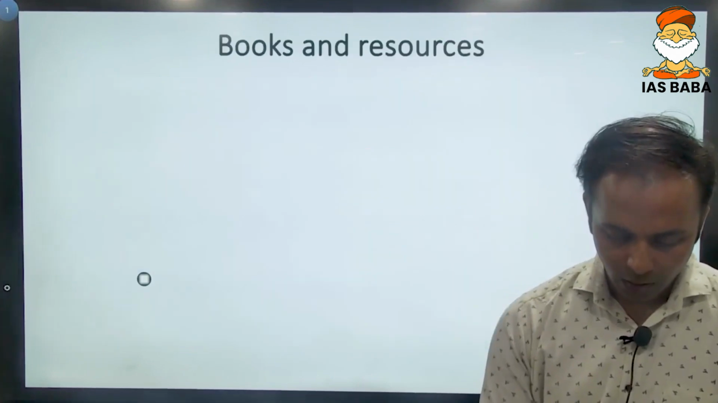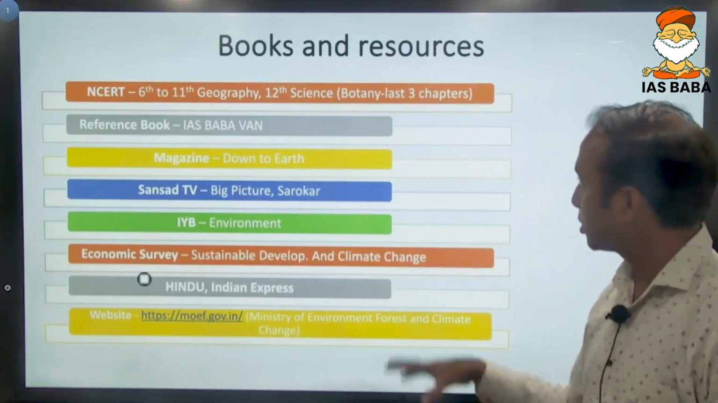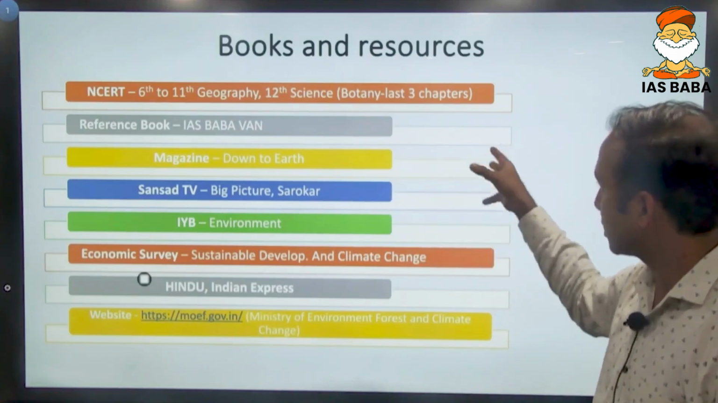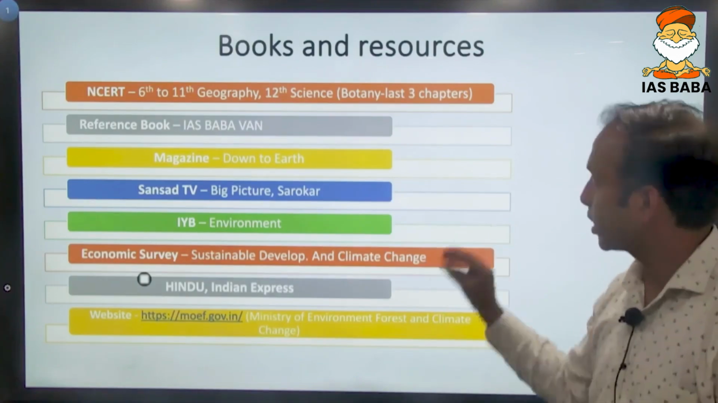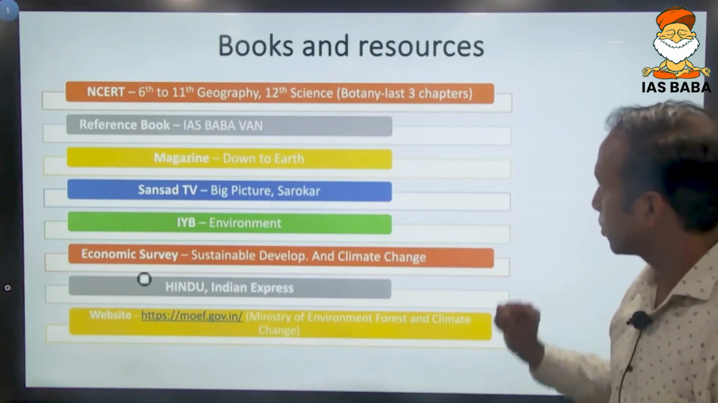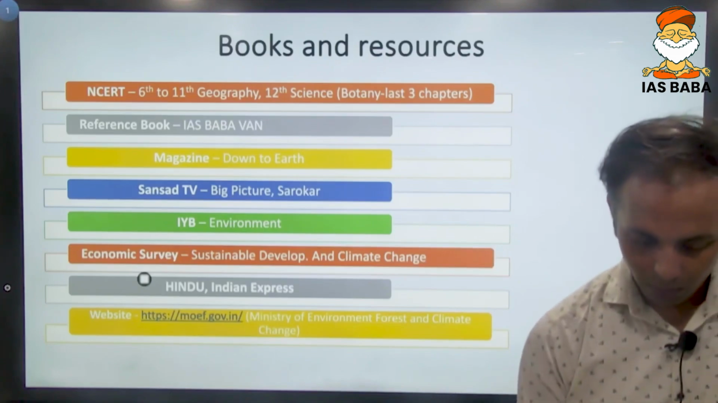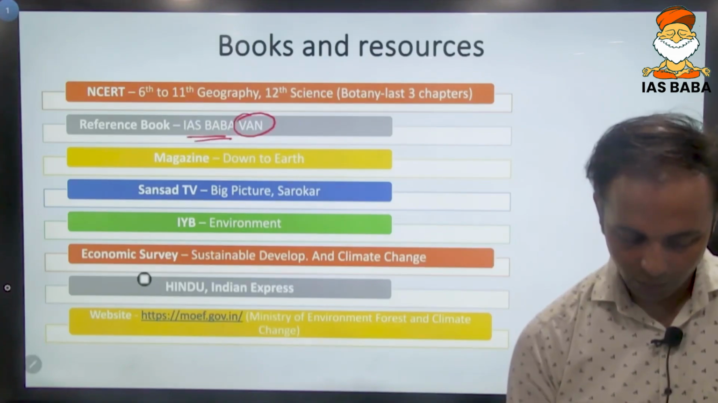So what are the resources to be referred to? There is no specific NCERT for environment. You have NCERT for geography and NCERT for science, and from selected chapters of geography and selected chapters of science, you are supposed to prepare environment and ecology. But you have systematic notes, that is IAS Baba value added notes on environment, which you can refer to.